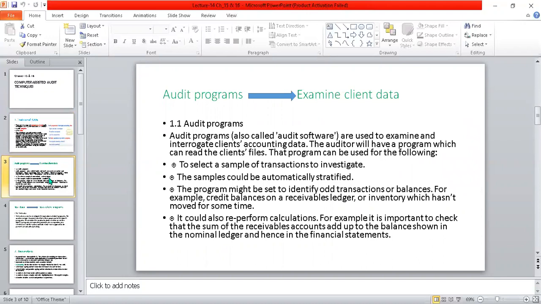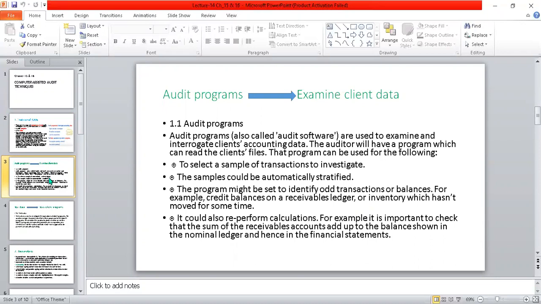Okay, we can see it by a detailed definition. Audit program is all about examining client data, the entity's financial information. Client data means the entity where the auditor is doing an audit. So audit program is also called audit software, and it is used to examine and interrogate clients' accounting data.